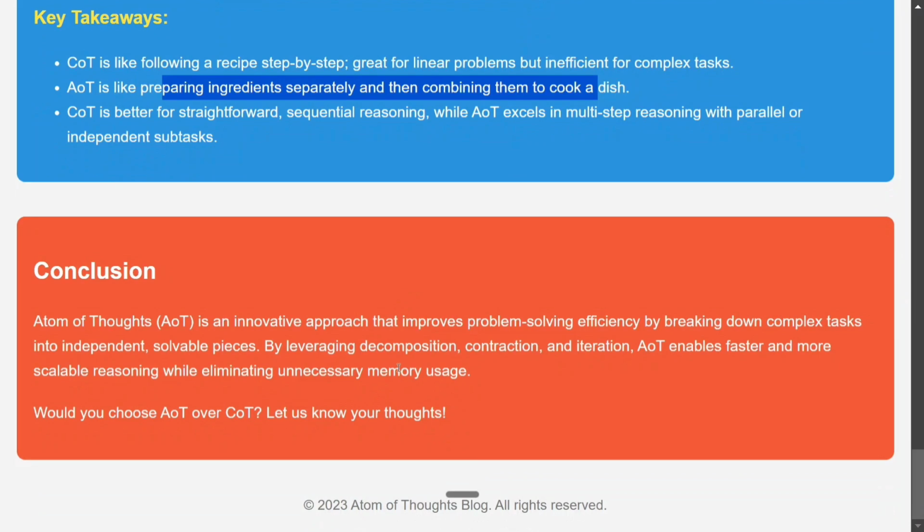So I hope you like this particular tutorial on AOT, atom of thoughts. It is quite innovative and looks quite interesting to implement as well. I'll be trying it out soon and you also try it out, because there is no direct prompt for this. It is more of a framework. You need to add a number of questions to ChatGPT. Like first break down the problem into multiple decomposed simple questions, then identify them as independent, non independent. So if you don't have the framework, you need to do it manually. So I skipped that part in this video, but I think AOT sounds great, very interesting, and try it out on ChatGPT. Let's see what you get.